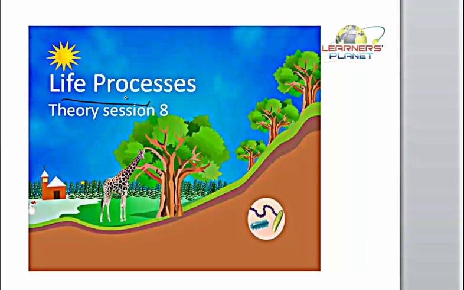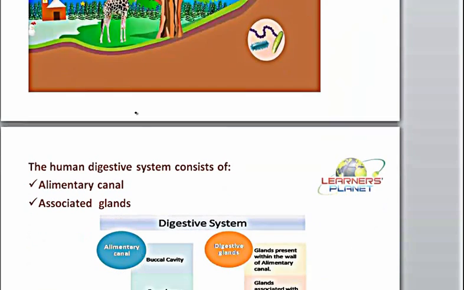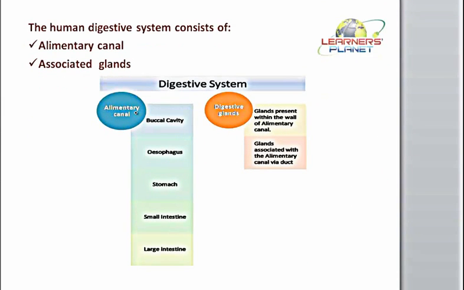Similarly, for multicellular organisms we have taken the example of human beings. In human beings, the process takes place through the system known as the digestive system. This digestive system supports the process of nutrition in human organisms or higher multicellular organisms, where of course organ system body organization is present. In the previous session we had studied the design of this particular system.